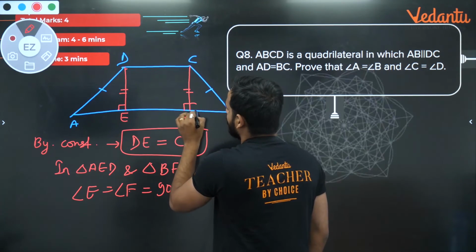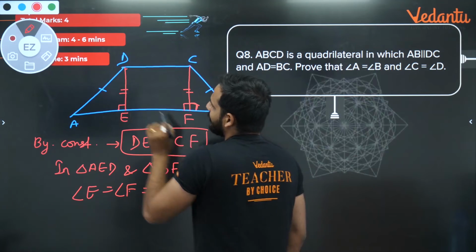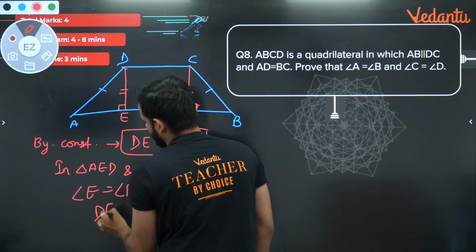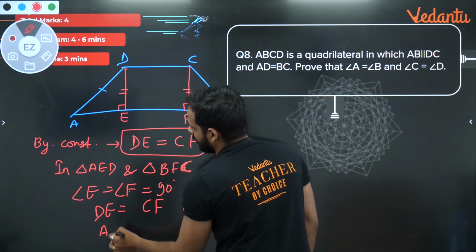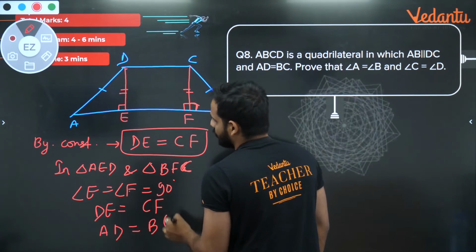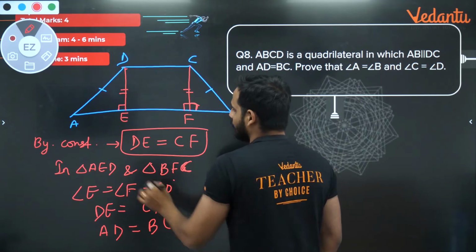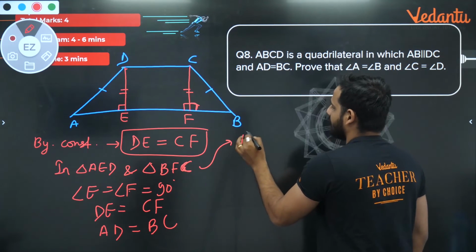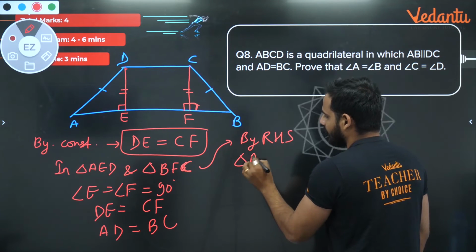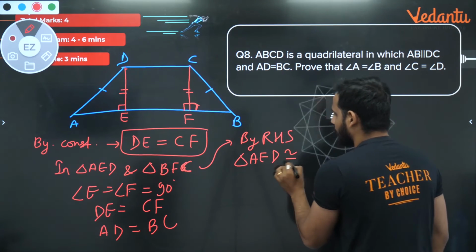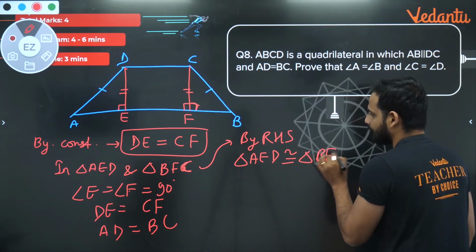This angle and this angle, both are equal to 90 degrees. Then I know DE is equal to CF and AD is equal to BC. So by the right angle hypotenuse side rule, by RHS, I can say triangle AED is congruent to triangle BFC. Correct?